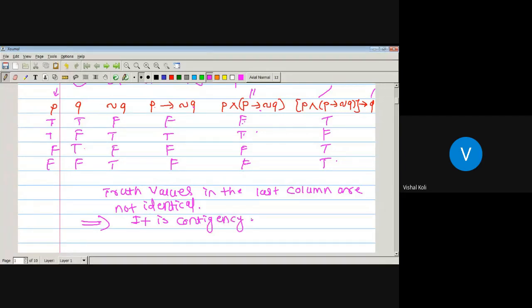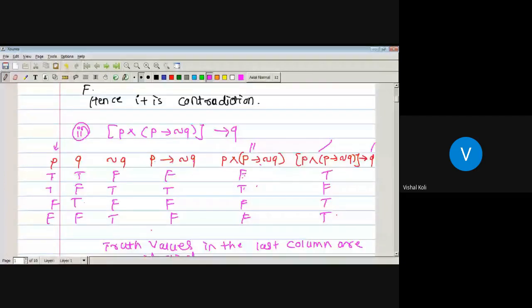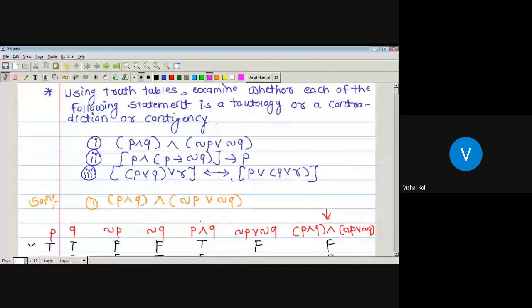Okay. Any doubt? Okay, so take the third one as homework, that is this one. Check whether it is a tautology, contradiction or contingency.